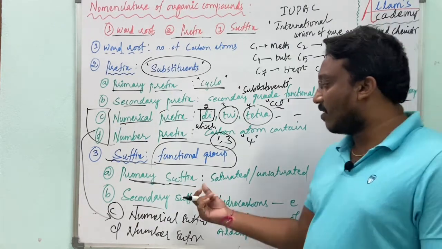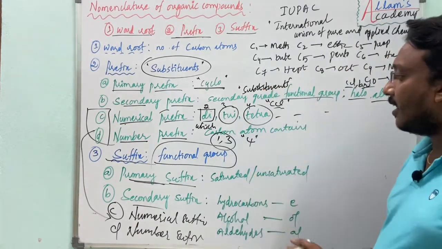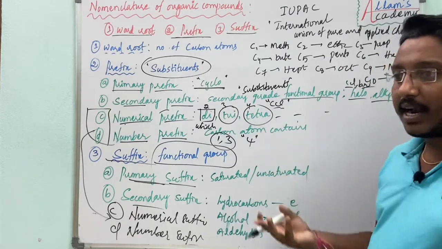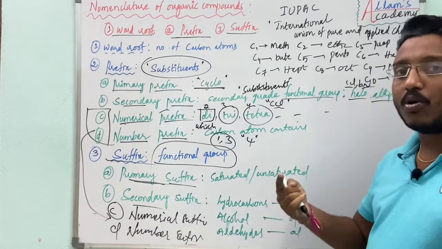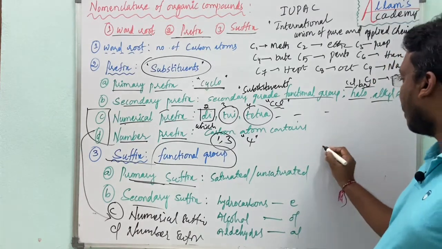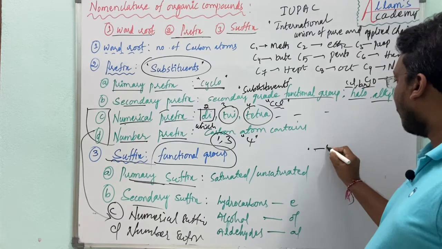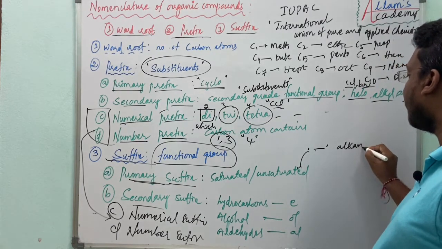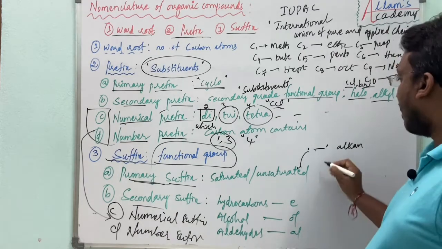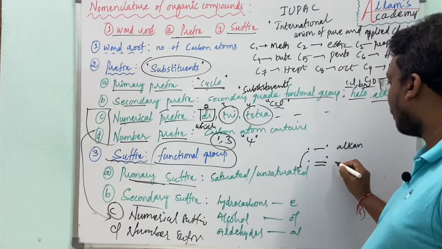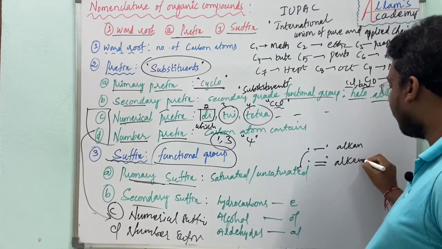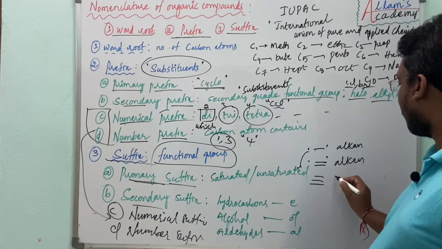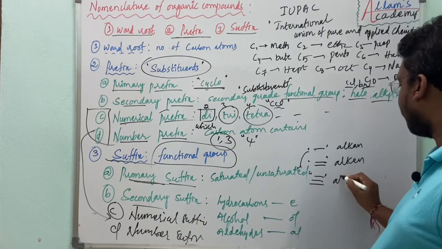Here we know that the carbon atom can form single bond, double bond, and triple bond. If single bond, we can call as saturated. These are called as alkane, right? And double bond, alkene, and triple bond, alkyne.